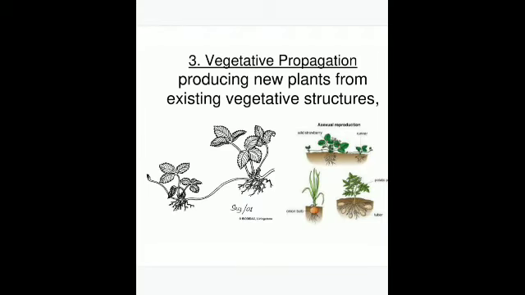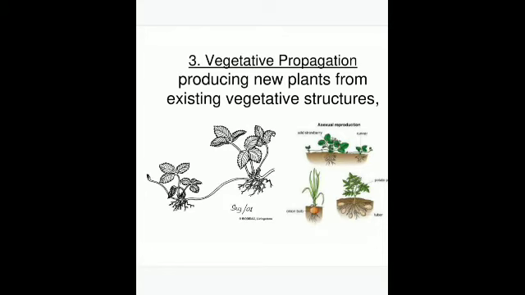Let's proceed further with vegetative propagation. What is vegetative propagation? It is when new plants grow from the vegetative parts. What are the vegetative parts of a plant? They are the stem, roots and leaves. Is that clear? We call them vegetative. They are not involved in the process of reproduction. The reproductive part of the plant is the flower, which bears both the male and the female parts.